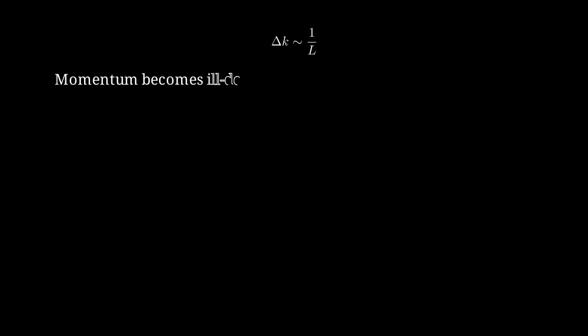Here's the key insight. When the k-space uncertainty becomes comparable to the indirect gap momentum difference, the concept of crystal momentum becomes ill-defined. The electron wave function in the nanocrystal is no longer a pure block state with well-defined k. Instead, it's a superposition of many k-states spread over a range delta k.